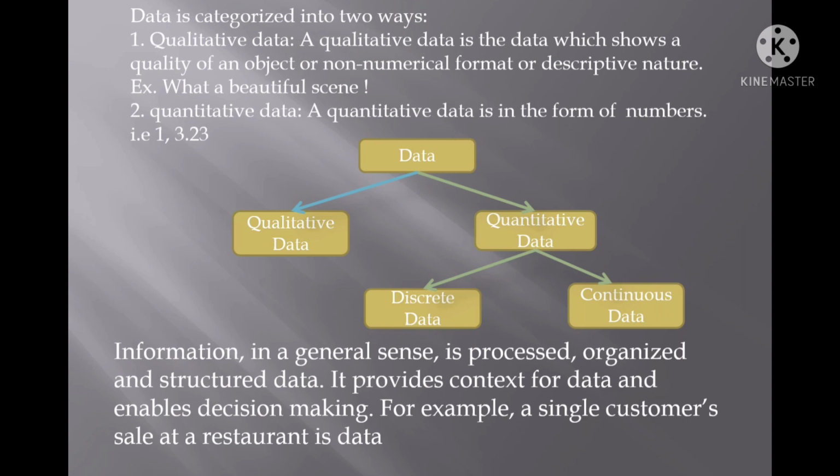Before further explaining about the data, I want to give you some descriptions or definitions about information also. What is the difference between data and information? I want to explain with the help of an example. Most of the students or persons go to railway stations, and on the notice board you will find some descriptions about the trains.